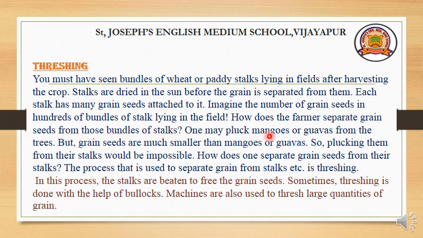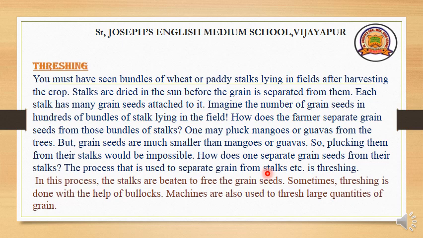One may pluck mangoes or guavas from the trees, but grain seeds are much smaller than mangoes or guavas. So plucking them from their stalk would be impossible. It is really impossible because the seeds are like jowar and ragi. Can we pluck them one by one from the plant? No, it is really difficult. How does one separate the grain seeds from their stalk? Then what is the method they are going to use? The process that is used to separate grain from stalk is threshing.